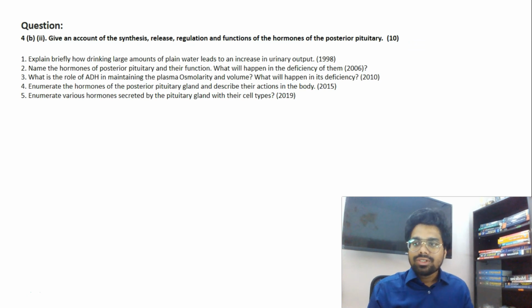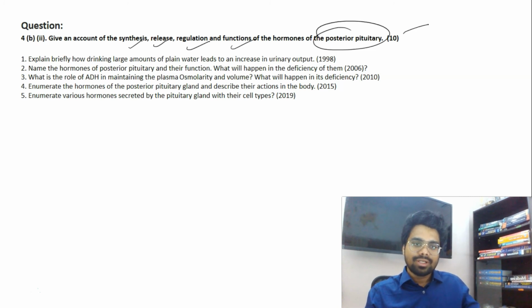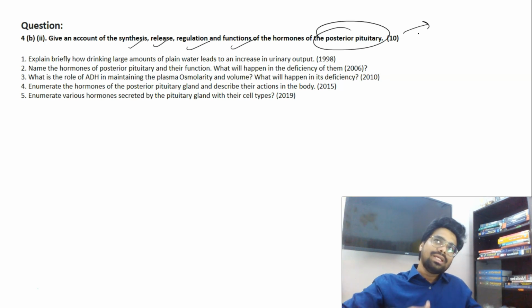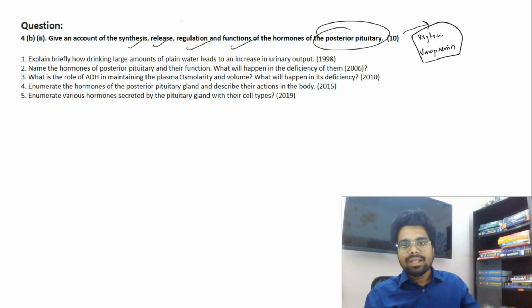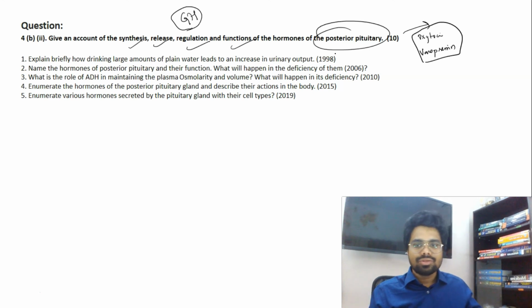Next, question number 4B2, asked for 10 marks. They're asking you to discuss the synthesis, release, regulation, and function. What are the hormones of the posterior pituitary gland? They're not actually synthesized in the posterior pituitary. They're transmitted from the hypothalamus into the posterior pituitary. These are oxytocin and also vasopressin. In the pituitary, there are so many questions like name the hormones, but from the anterior pituitary most of the questions are on GH, growth hormone, while from the posterior pituitary so many questions are asked.